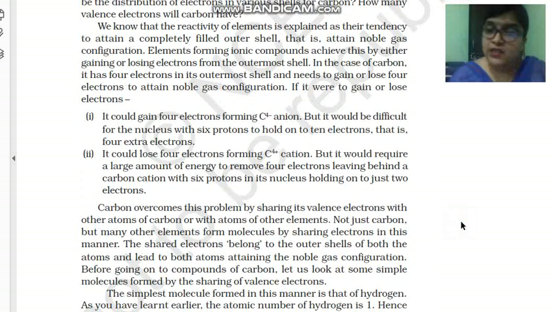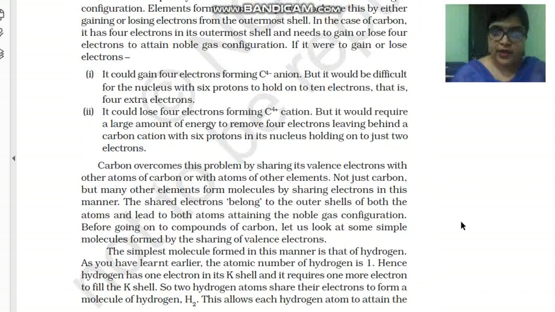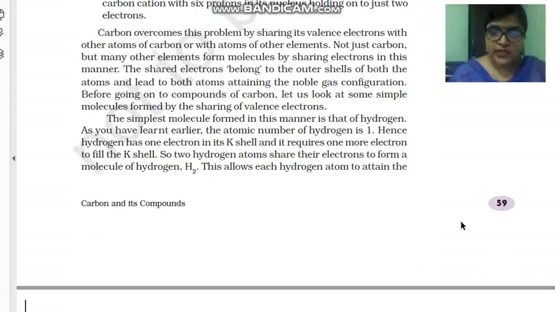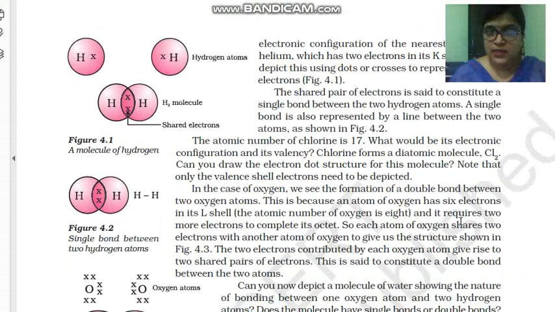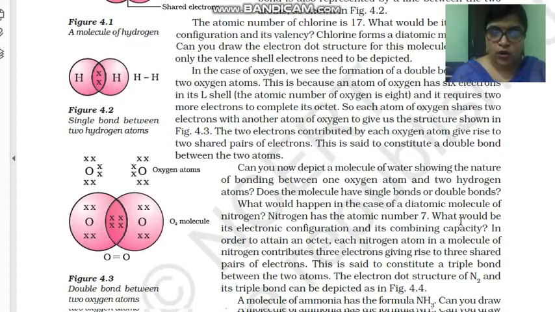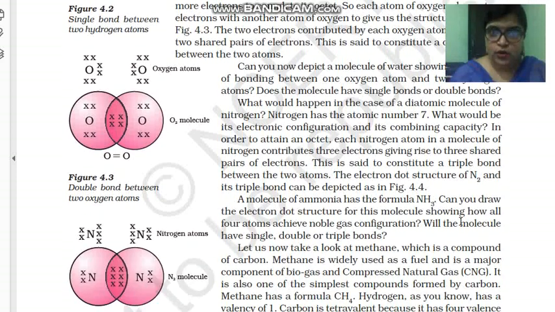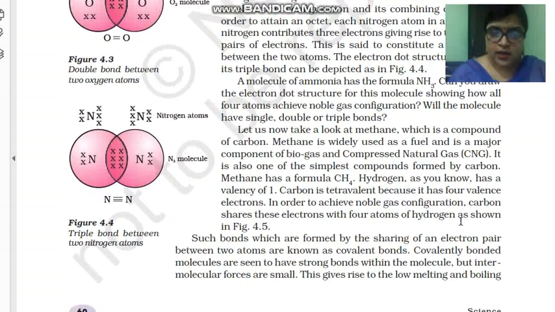In the next class we will see how carbon forms covalent bonds with other atoms of carbon or atoms of other elements. Many examples are there where you can see sharing of electrons taking place, how carbon is sharing electrons or other atoms are sharing electrons.